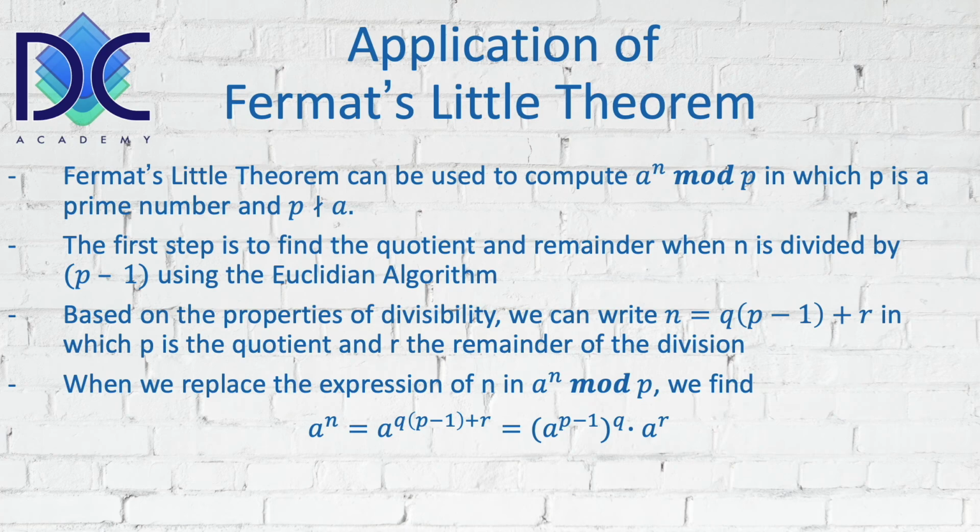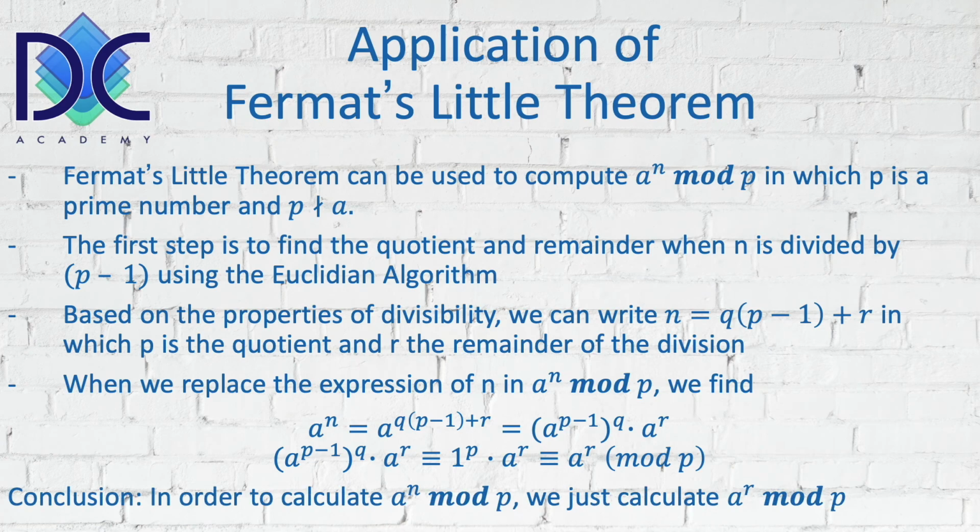We're just applying the properties of powers here. And when we put that in the modulus, we can use the fact that a to the power p minus 1 is in fact 1 modulus p. And when we have 1 to the power q, of course, it will be 1. So we still have a to the power r, which is congruent with a to the power r modulus p.